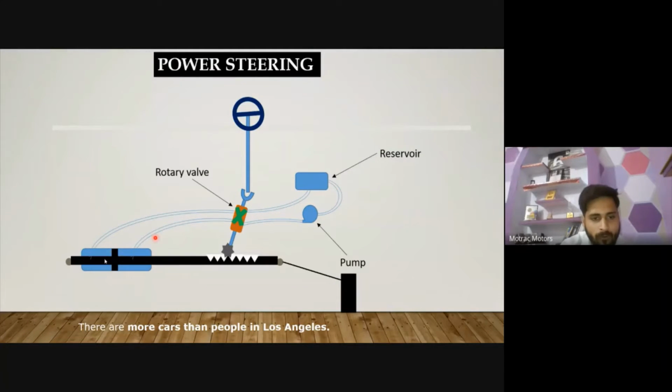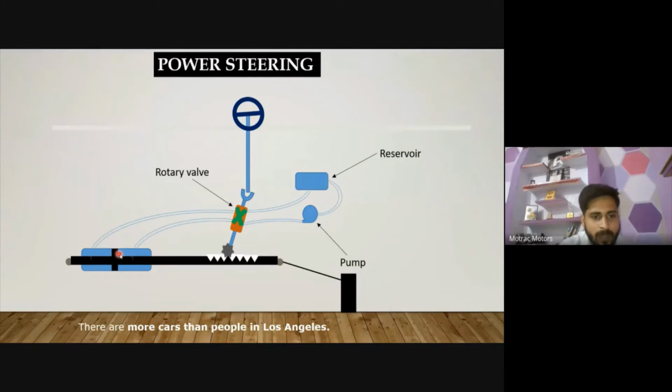So how will your fluid be helpful and how does it reduce your effort? Just listen carefully. When you are taking the right side turn, this fluid needs to get pressurized, meaning in this compartment it needs to pressurize, and in this compartment the pressure needs to reduce. Am I right?